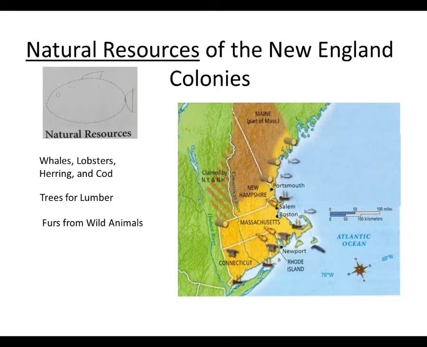The mountainous environment prevented the colonists from having large farms, but those mountains were covered by thick forests. Colonists used those trees for lumber. They also got furs from wild animals they trapped or that they bought from Native American trappers. Fish, whales, trees, and furs were the most important natural resources for New Englanders.